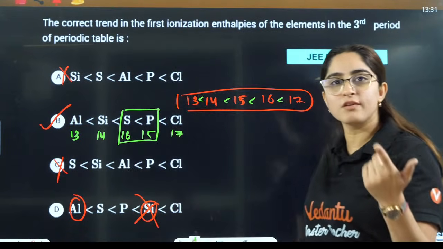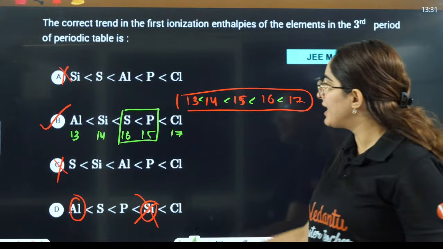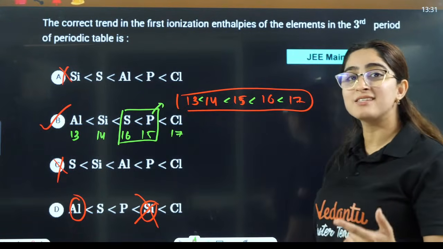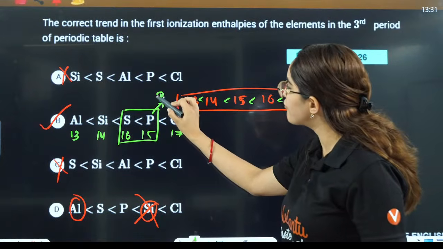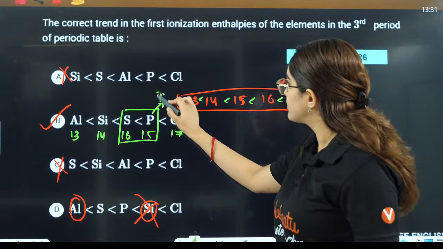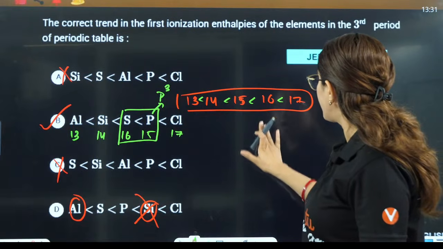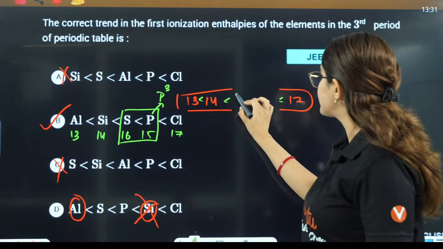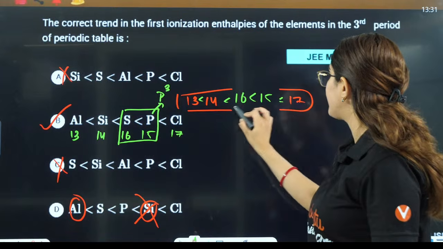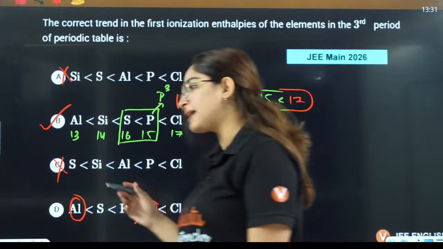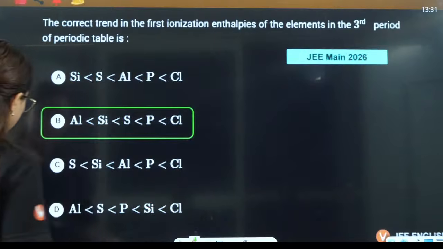What is the reason for that defect? Why is more ionization enthalpy required here? Because of the reason that it is half filled. This is half filled stabilized. That is why you will see a defect over here. This is 16 and here it will be 15. Rest of the things are the same. Okay, understood? That's how you can answer this, right?